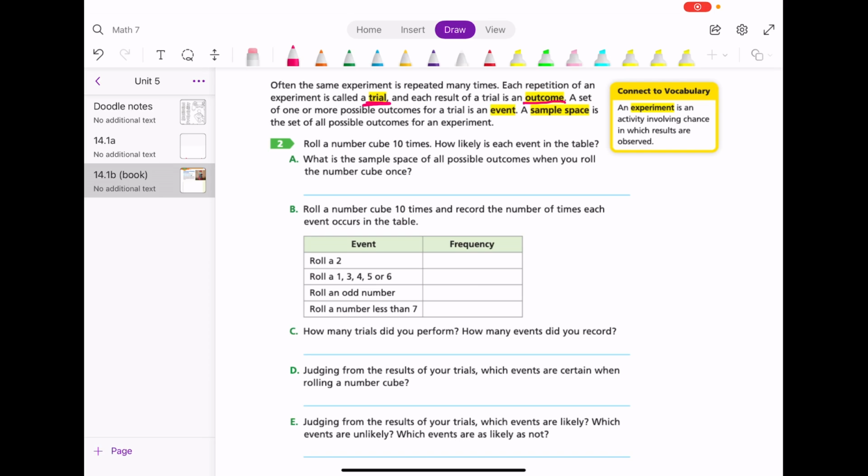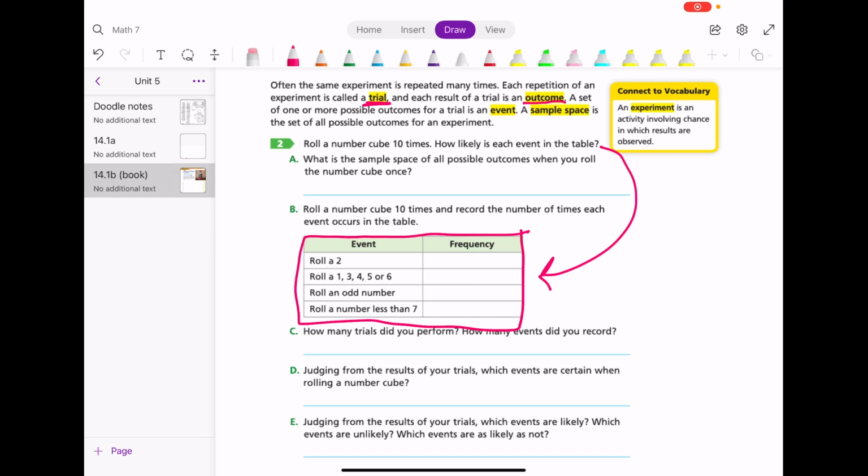So we're going to do an experiment. You're going to do an experiment. Roll a number cube 10 times. How likely is each event in the table? This table right here. So that's what we're trying to figure out.